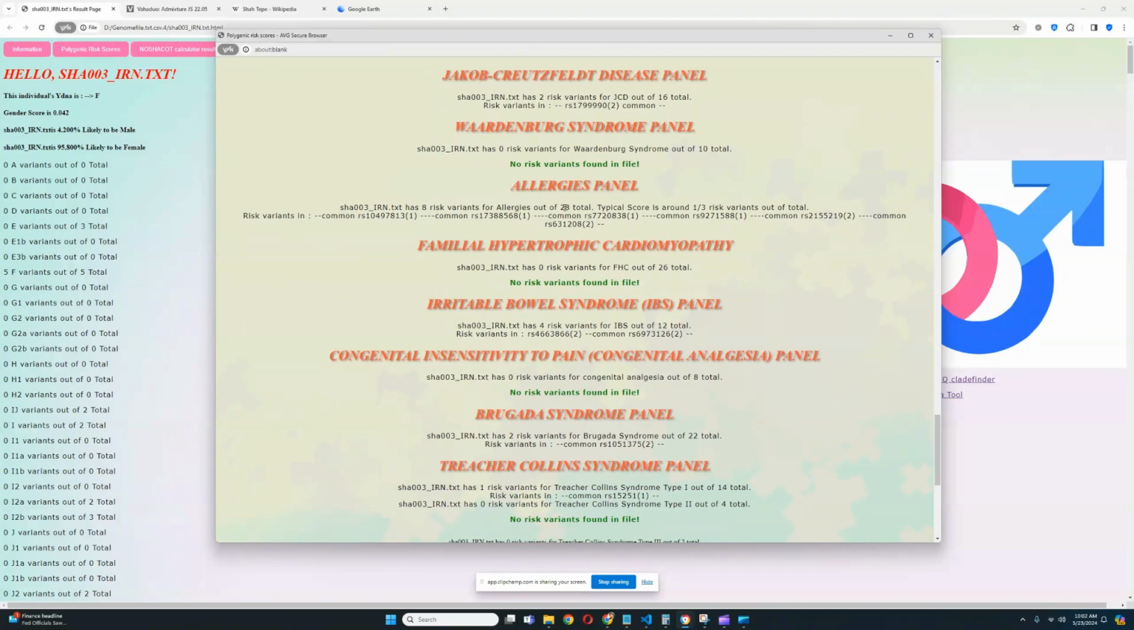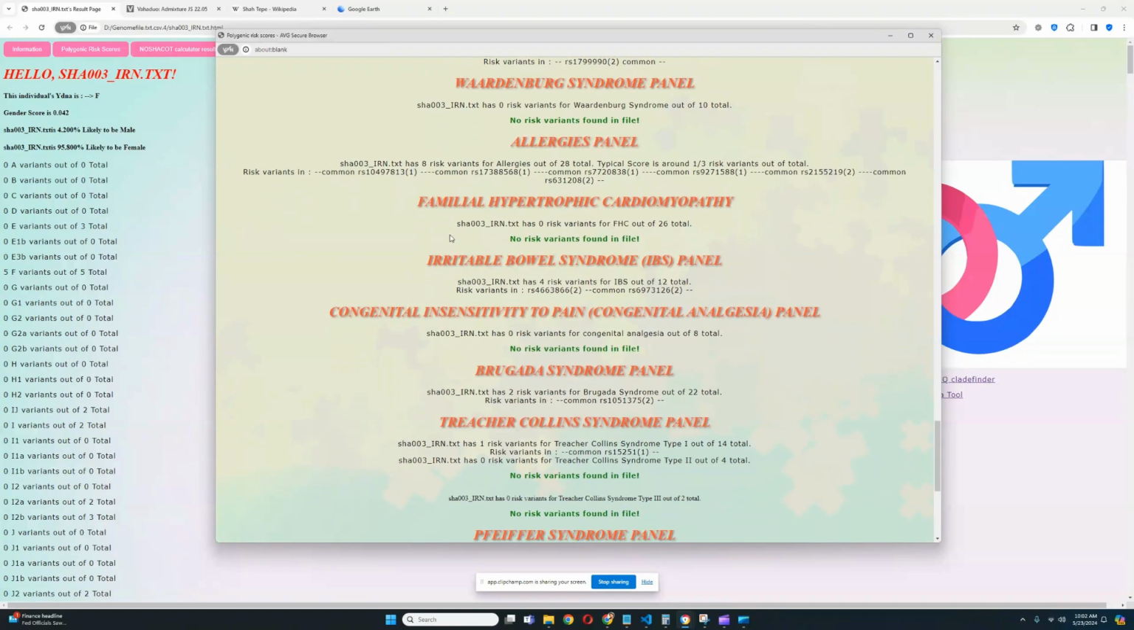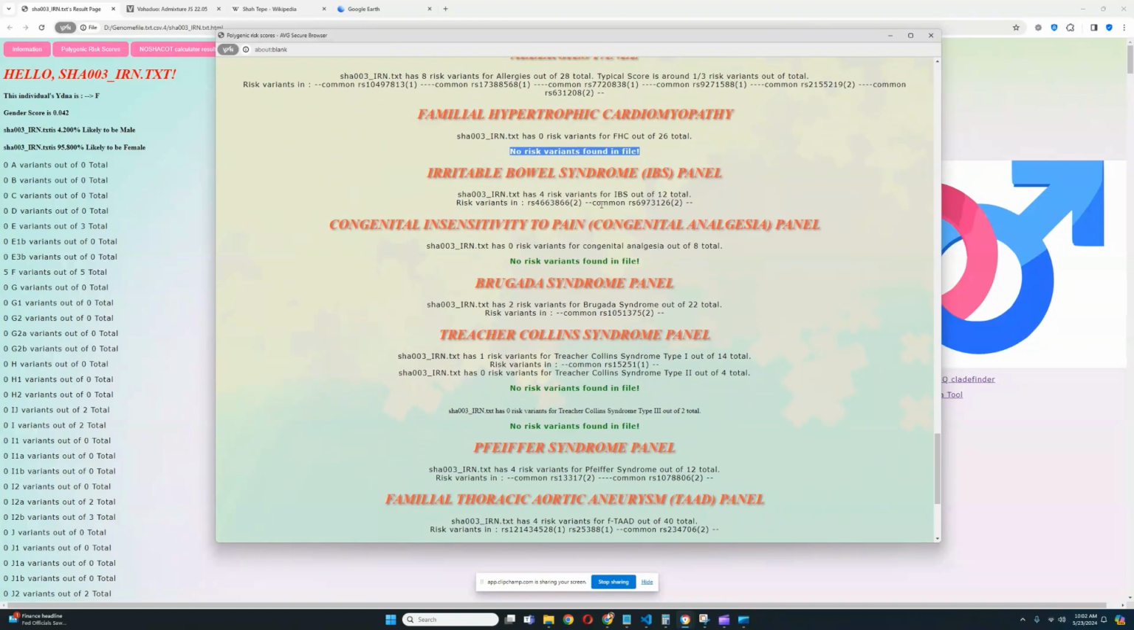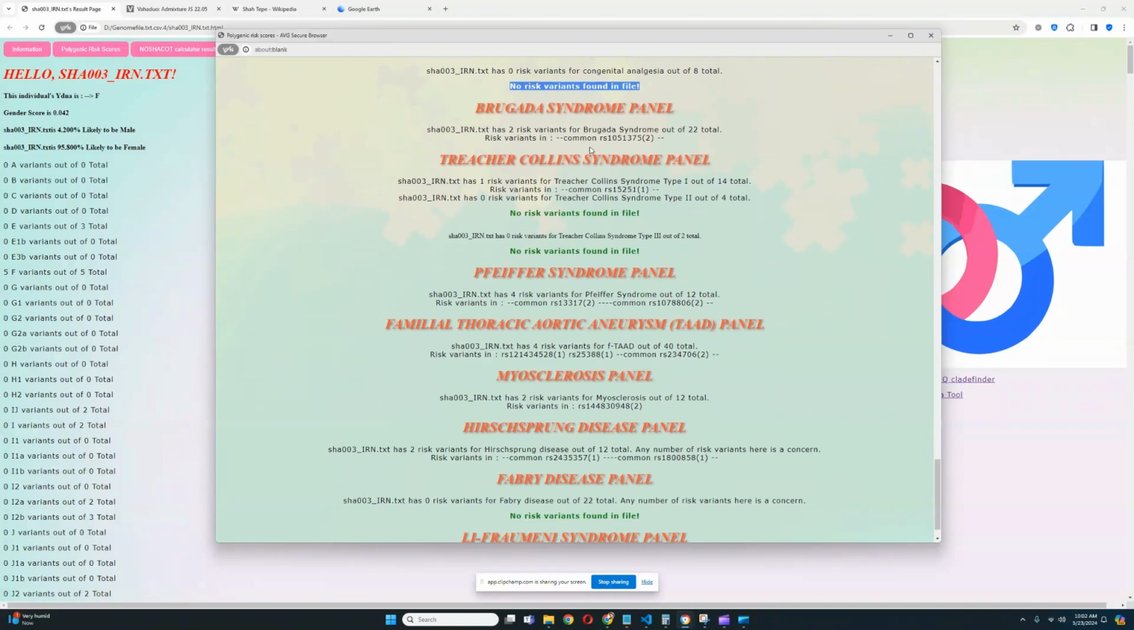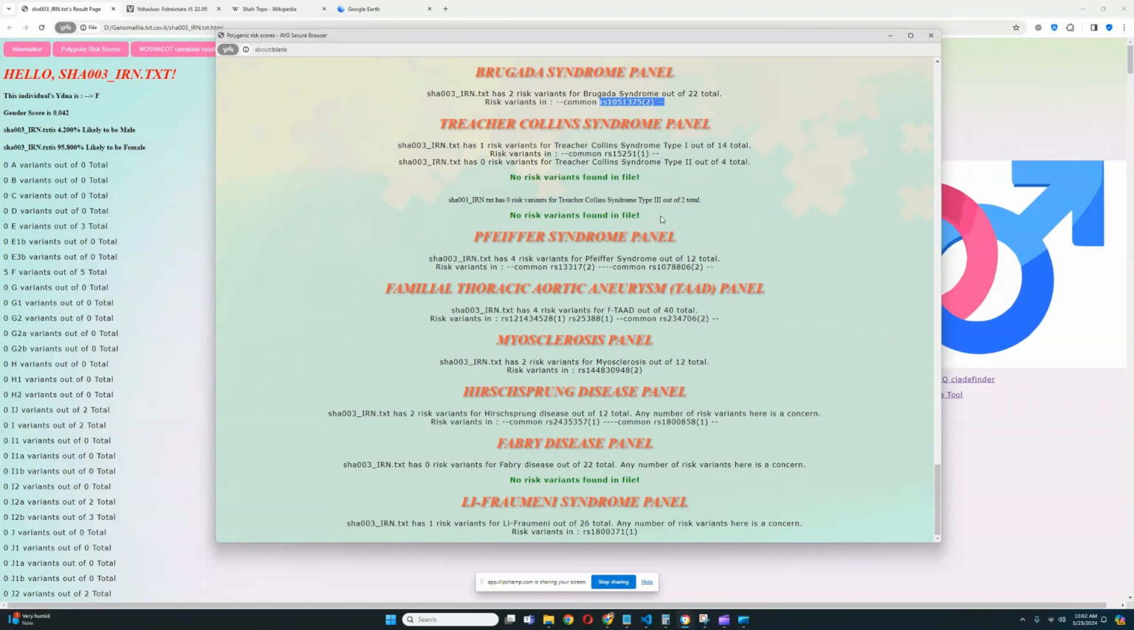8 risk variants for allergies out of 28 total, which is typical. No risk variants for FHC. 4 risk variants for irritable bowel syndrome out of 12 total, but they are all common. No risk variants for congenital insensitivity to pain. 2 common risk variants for Brugada syndrome, but they're common. And there are some risk variants for Treacher Collins syndrome, but they're common.